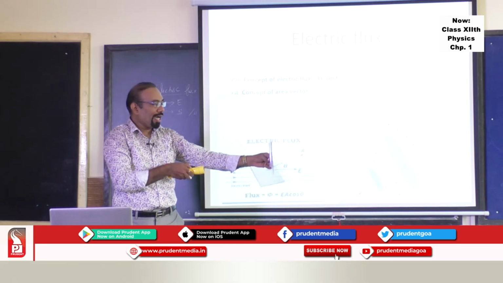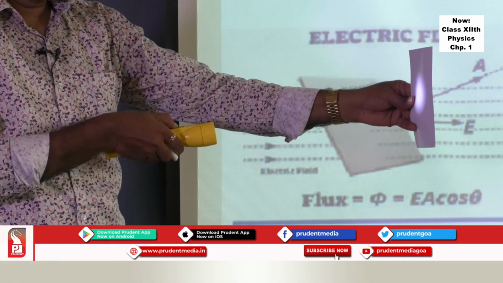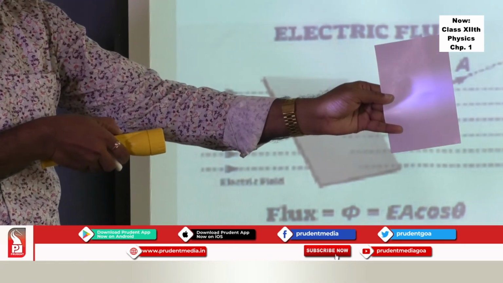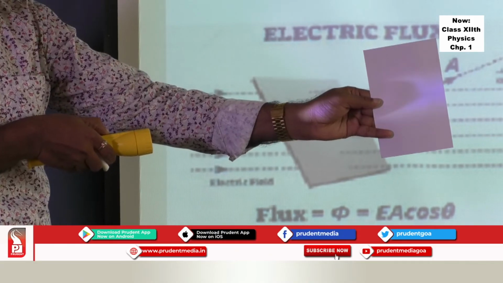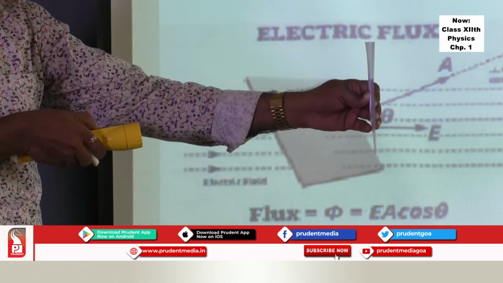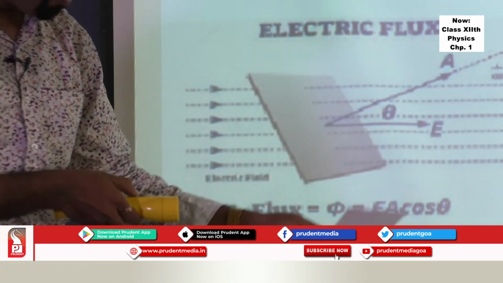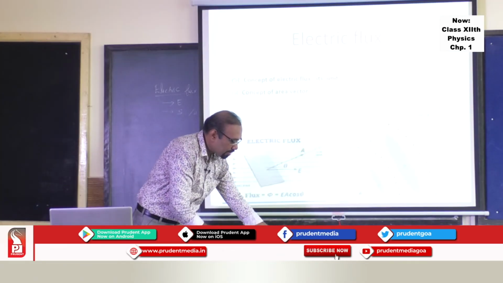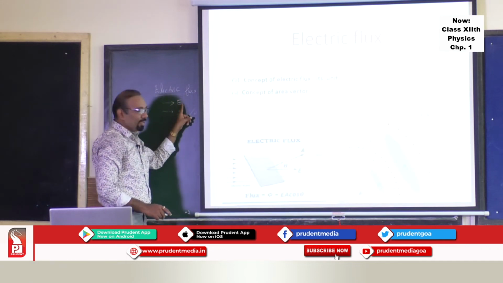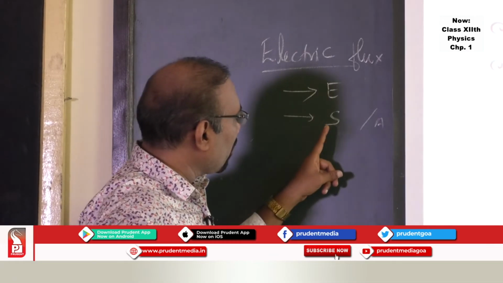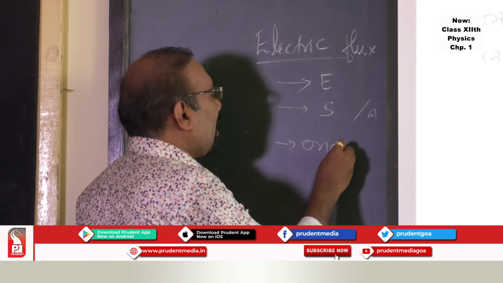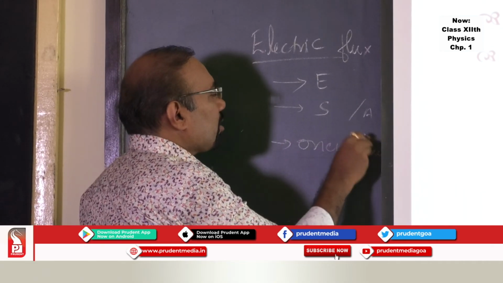Now if I rotate this element, you will be able to see the number of lines of force, or the intensity of light falling on that surface, changes. As you rotate, it goes on changing. What does this mean? That means electric flux depends on the intensity of light, on the surface area, and on the orientation of the element with respect to the surface.